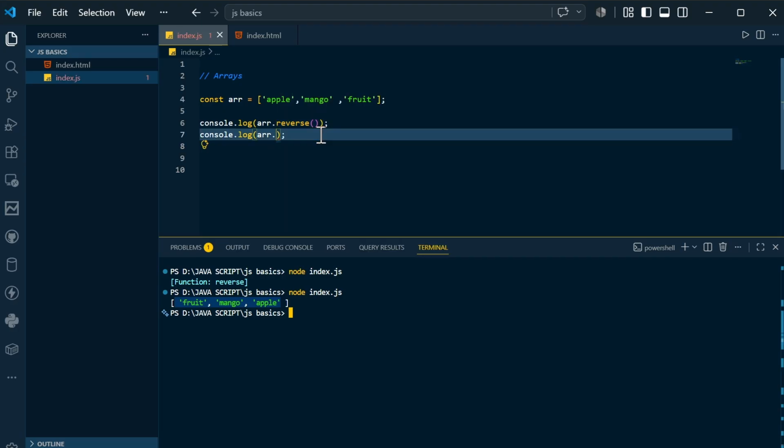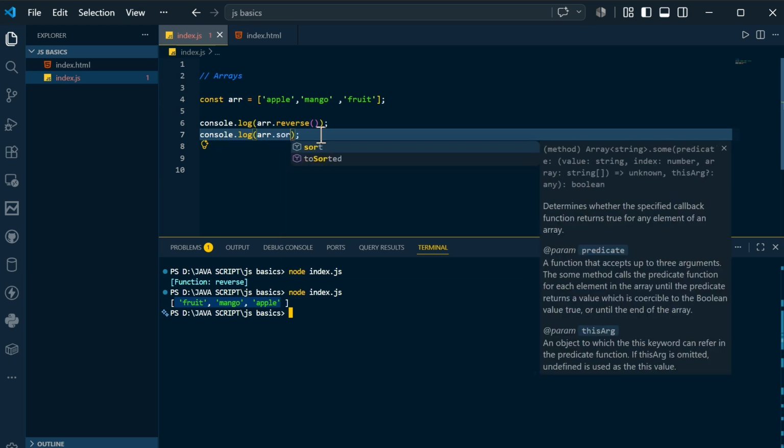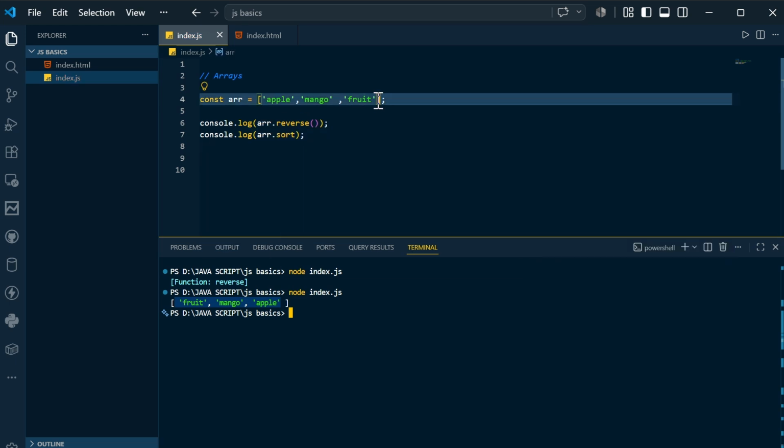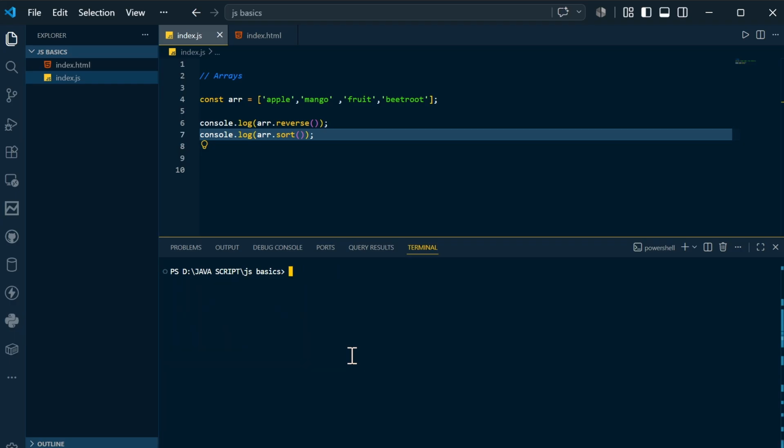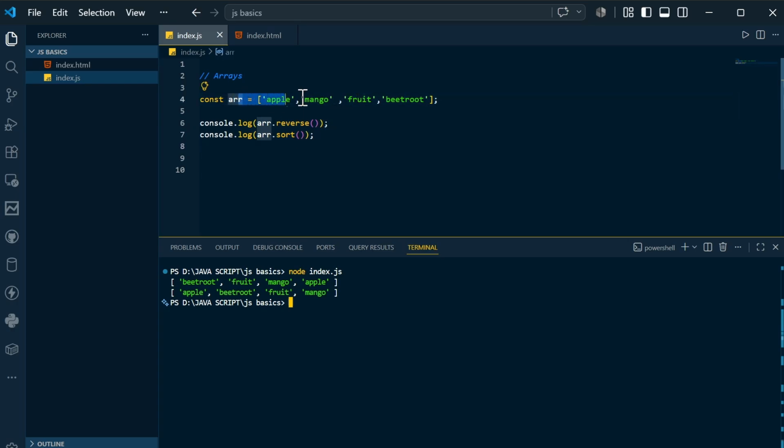Not only that, there are so many methods. If I remove this, what if I do sort? Let's add another item, say beetroot. If I compile and run, you can see apple, beetroot, fruit, and mango. It has been sorted. The array has been sorted based on the alphabet. That's why I wrote beetroot here, because after A you need to get B. So it has been sorted in alphabetical order.